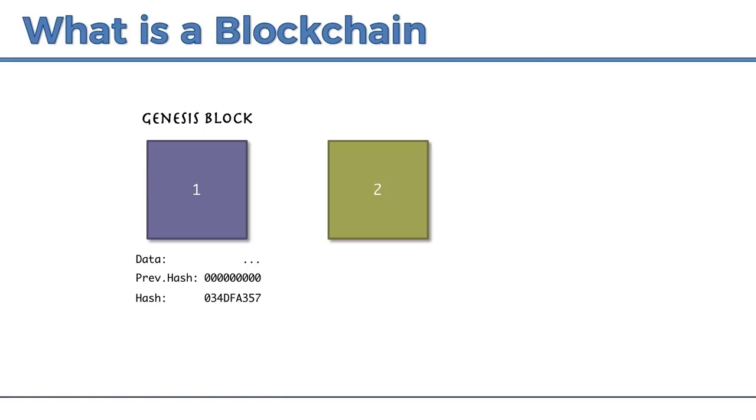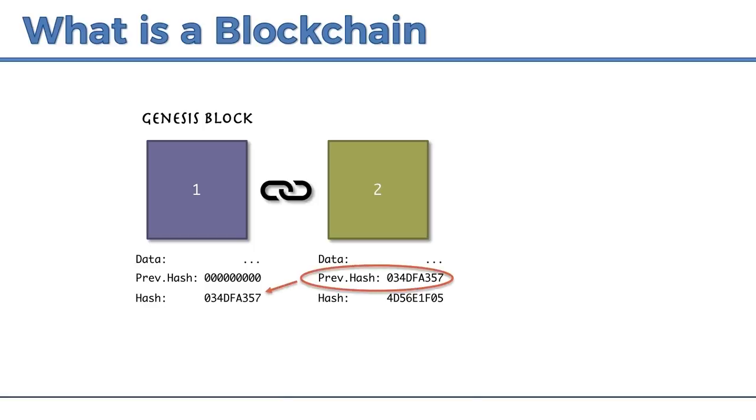And then there's block number two. Block number two also has some data. This time it does have a previous hash, and it has its own hash again. As you can see, the previous hash of block number two is exactly identical to block number one's hash. And that is where the link comes from. That is why a blockchain is called a chain, because the blocks are cryptographically linked with each other through these hashes. More on that to come, but this is conceptually how it works.